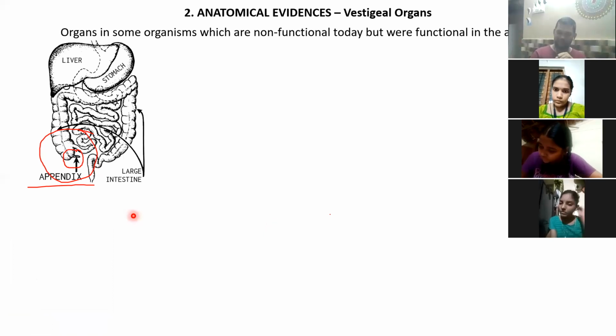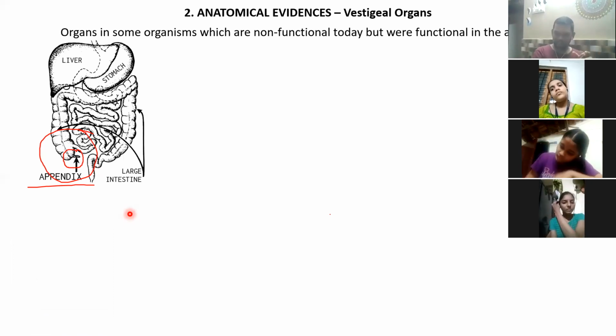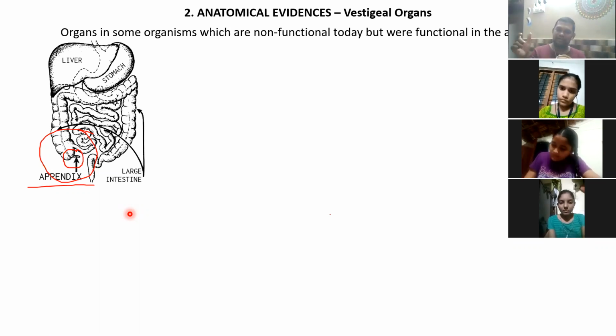Now sometimes what happens in a normal person, this appendix is just there. It does not cause any problem, even if it does not have any function. But sometimes what happens is, due to some reasons, the appendix starts swelling up. There is an inflammation. Sometimes if you have too much spicy food, okay, or something like that, it might happen that the appendix will swell up.